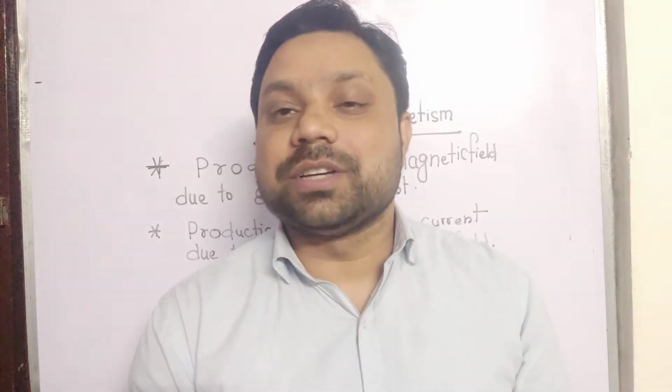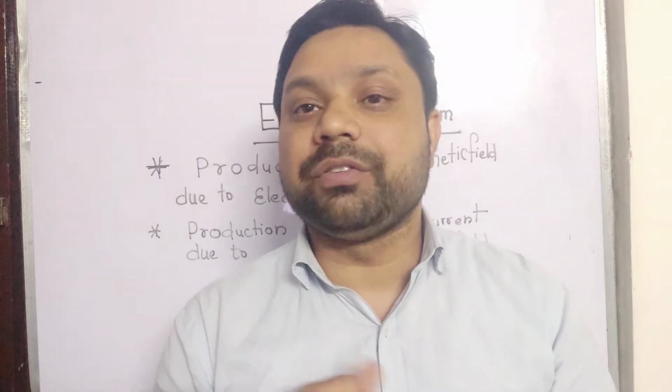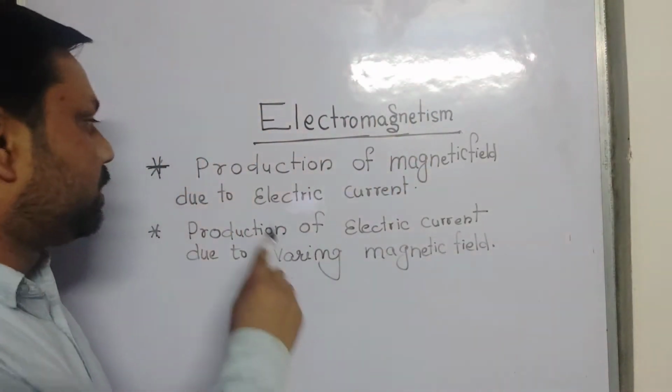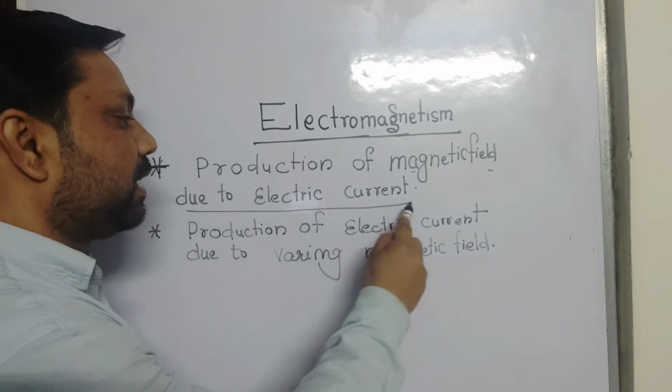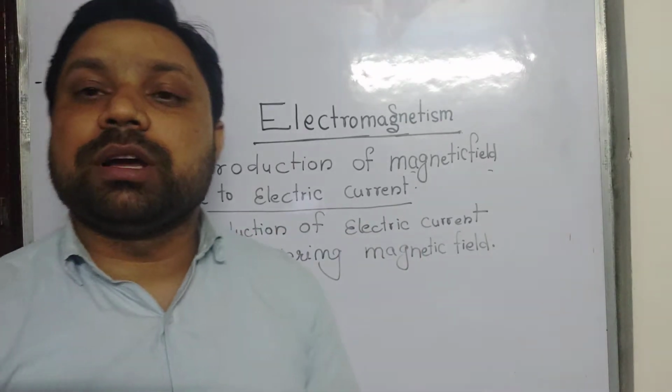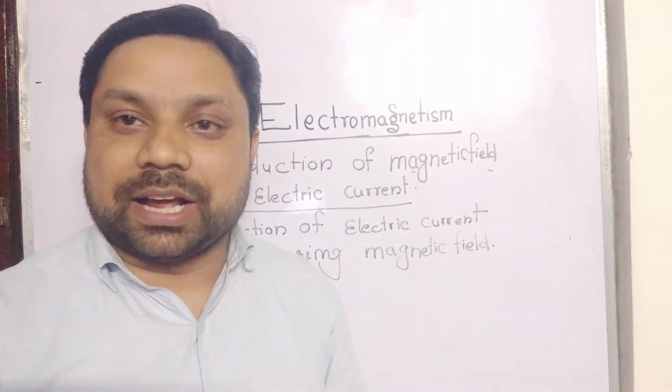Got it? Today we are going to discuss how, with the help of a varying electric field, magnetic fields are generated. Clear? Electromagnetism especially means the production of a magnetic field due to electric current. It means how electric current produces a magnetic field around it.